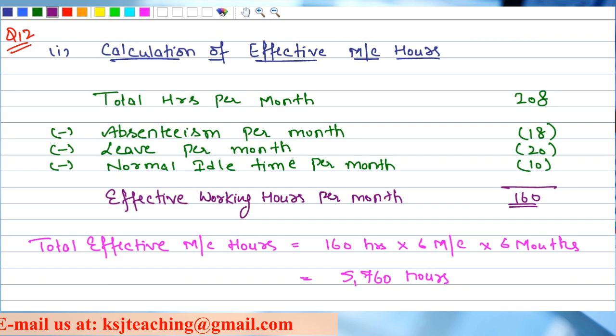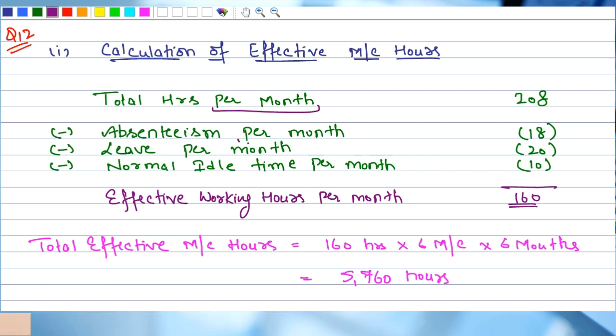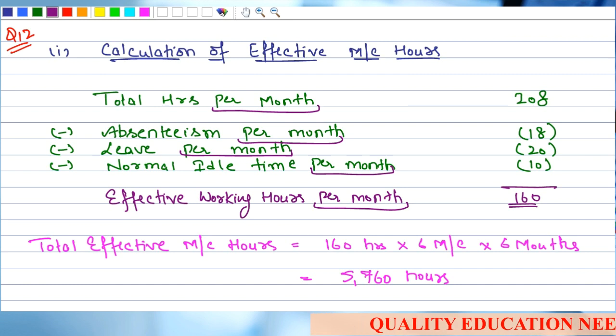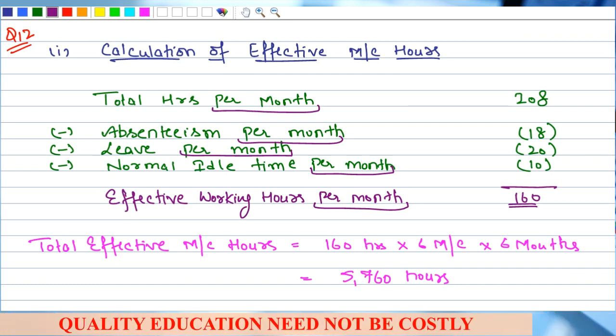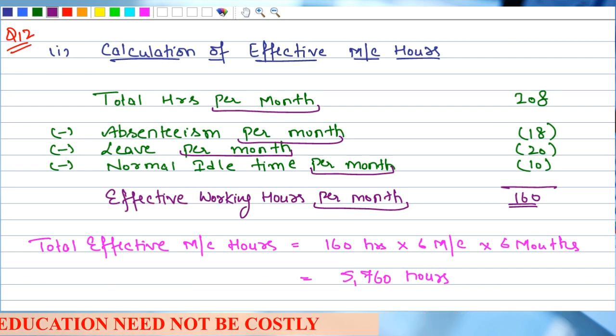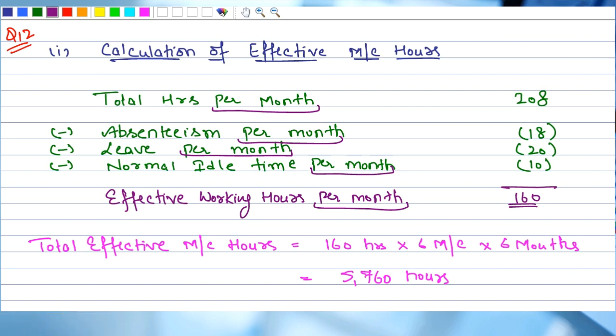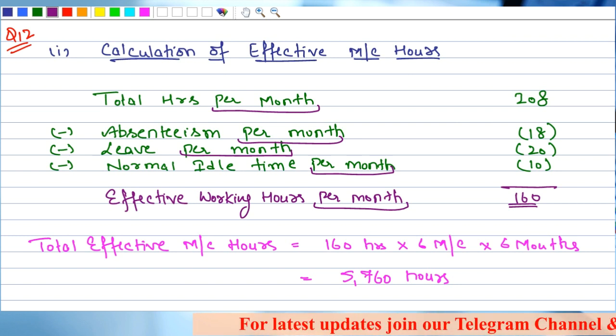I need machine hours, I don't need the labor hours. 160 hours that the operators work per month multiplied by 6 machines gives the total hours on the machines per month, multiplied by 6 months.